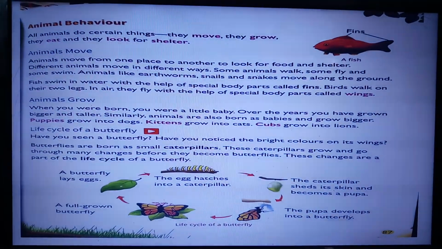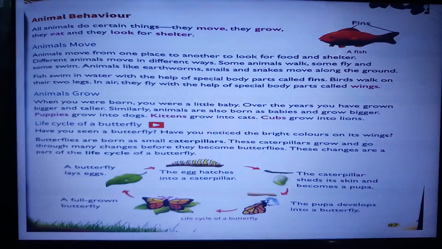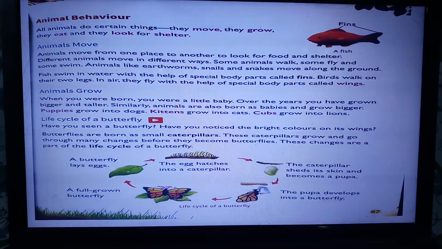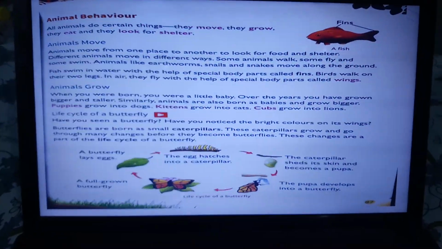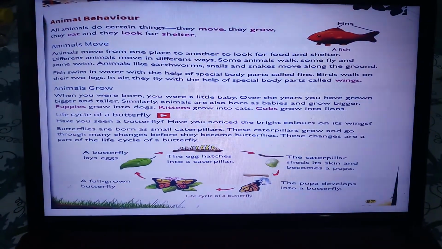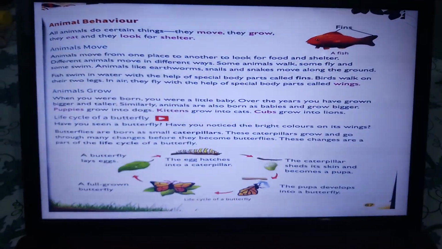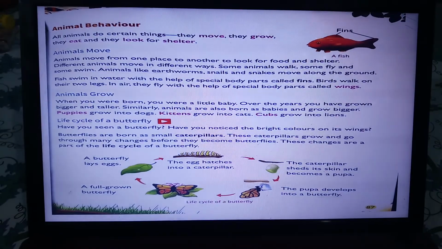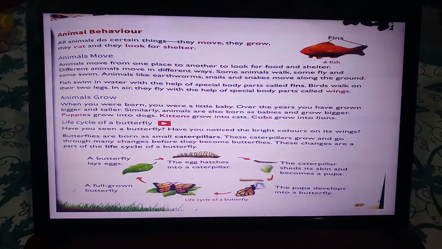Animals move. Animals move from one place to another to look for food and shelter. Different animals move in different ways. Some animals walk, some fly, and some swim. Animals like earthworms, snails, and snakes move along the ground. Fish swim in the water with the help of special body parts called fins. Birds walk on their 2 legs. In air, they fly with the help of special body parts called wings.